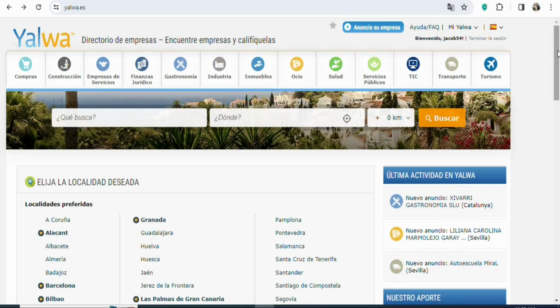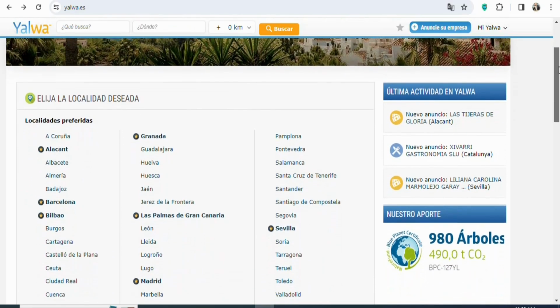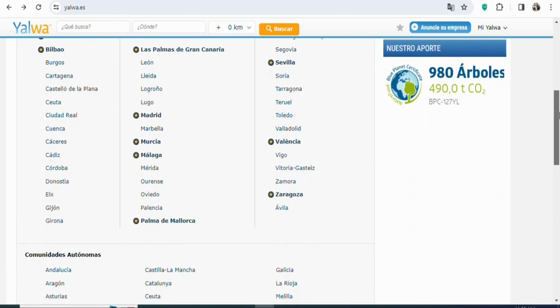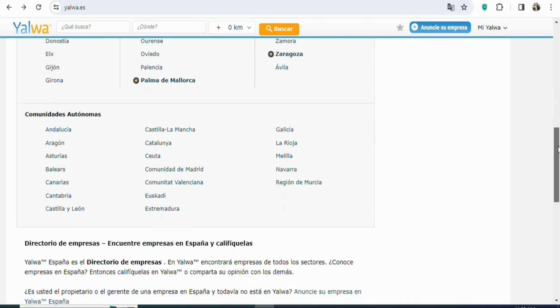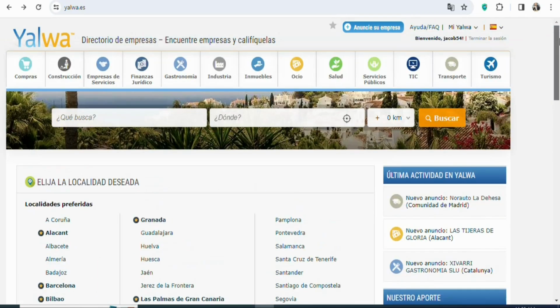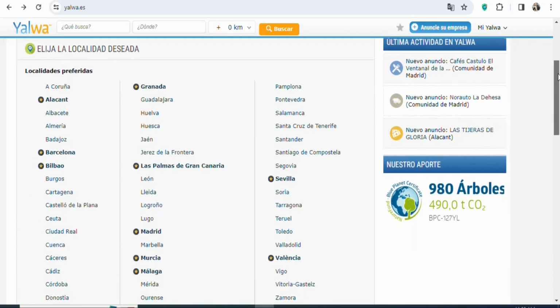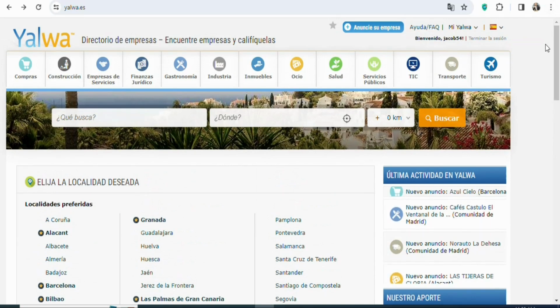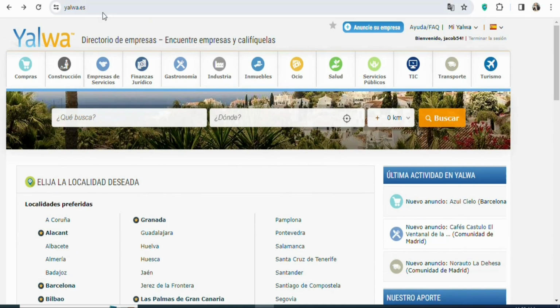Yalwa.es. This website is a classified website that is based in Spain, and the best part is that you can post your ads for free without paying for anything. They have a lot of different categories that you can post your ads in for free. All that you need to do is register for an account. Once you register, you can create a free ad on the platform without paying for anything. I will leave a link in the description so that you can click on it and create your free account so that you can post your ads.